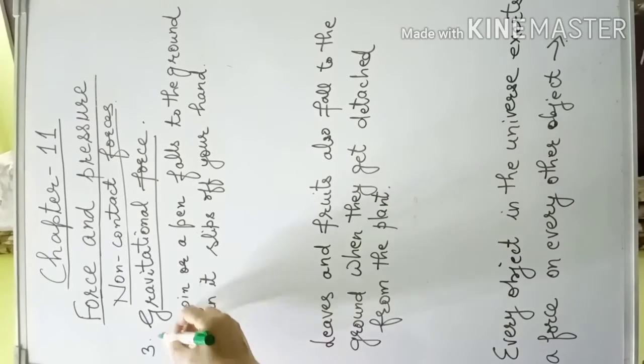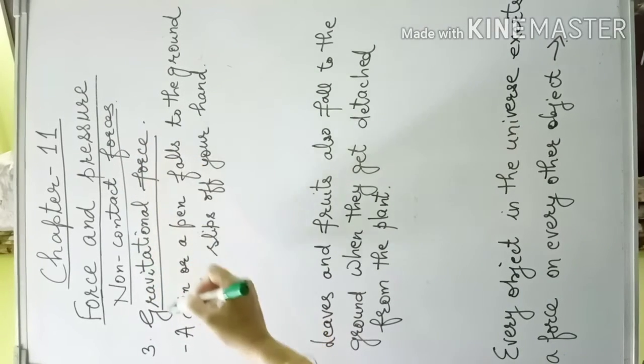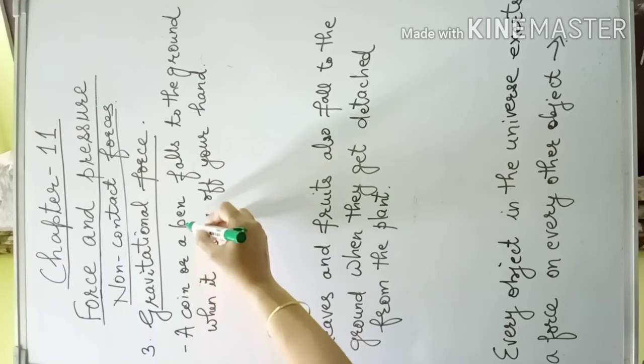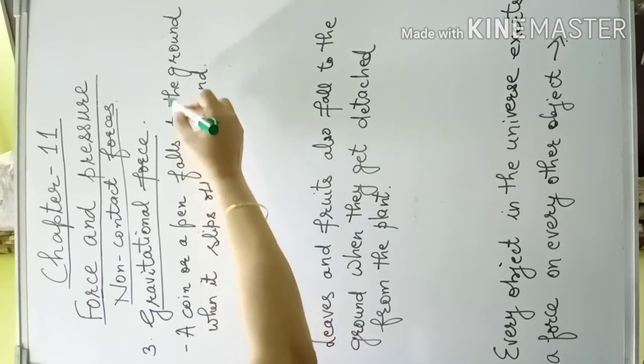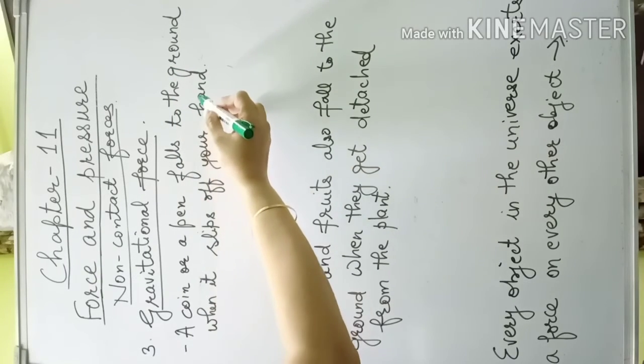So the third type of non-contact forces is gravitational force. For example, a coin or a pen falls to the ground when it slips off your hand.